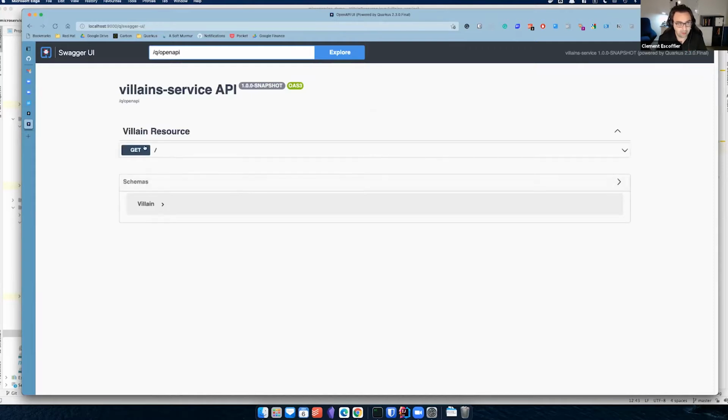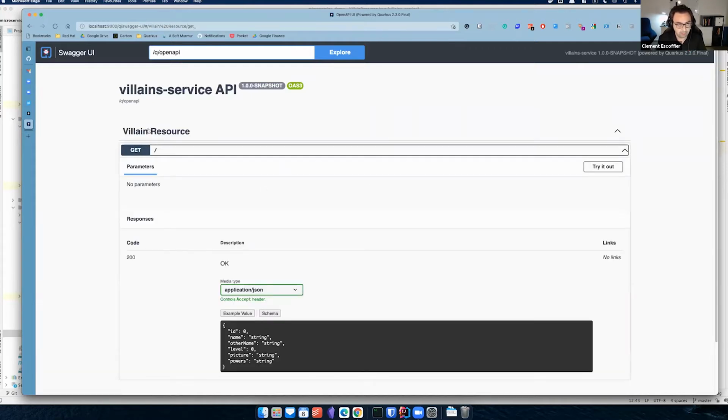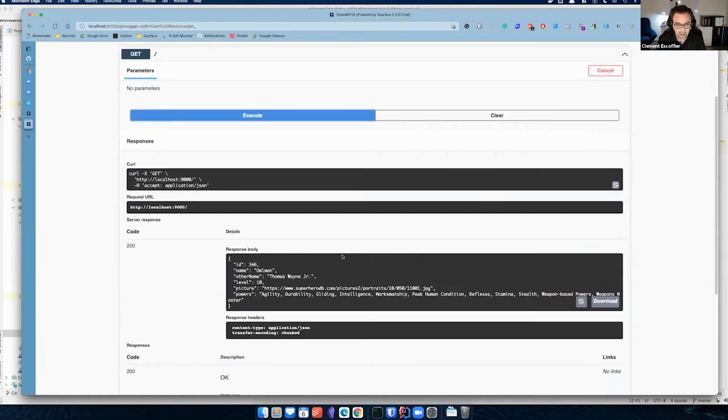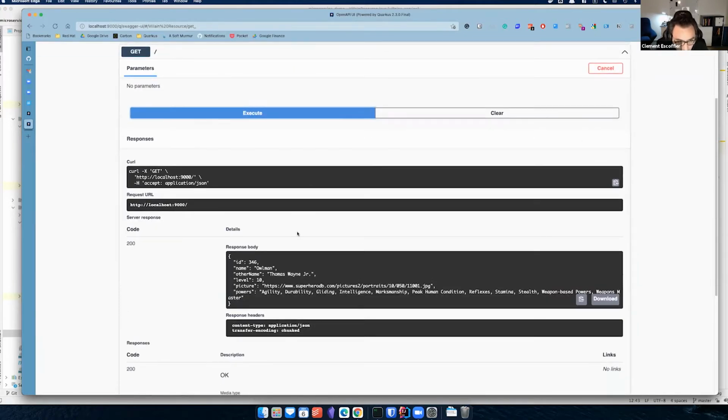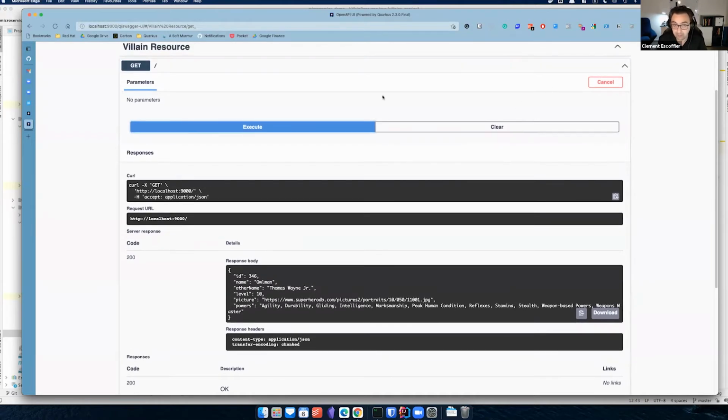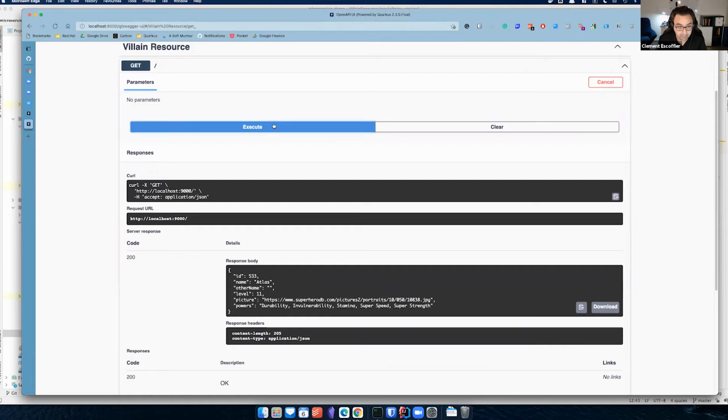And boom, I got my VLAN resource with a GET. Let's try that, execute, and I get Old Man. Okay, so that's probably a big super VLAN. I didn't know him. Let's get another one, Atlas, or another one. So it seems to work. Okay, so we got the first microservice.